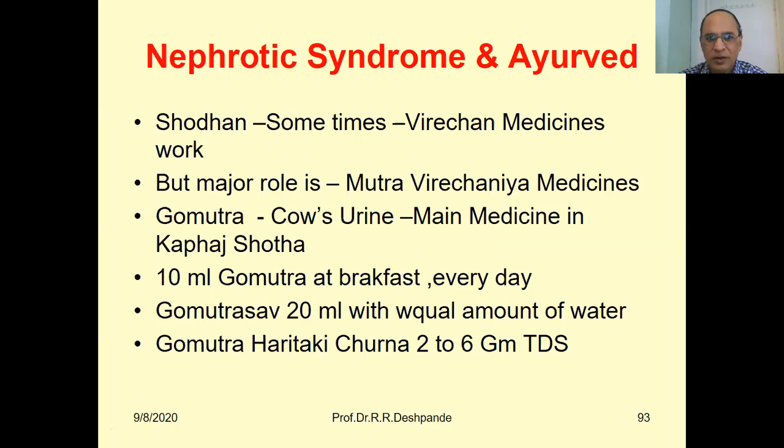These are more important. Gomutra, very specifically, Ayurveda says cow's urine is the main medicine in Kapha Shotha, the edema of the nephrotic syndrome. 10 ml Gomutra can be taken at breakfast every day. There is a ready-made product available, Gomutra Sav, in the market. 20 ml with an equal amount of water.